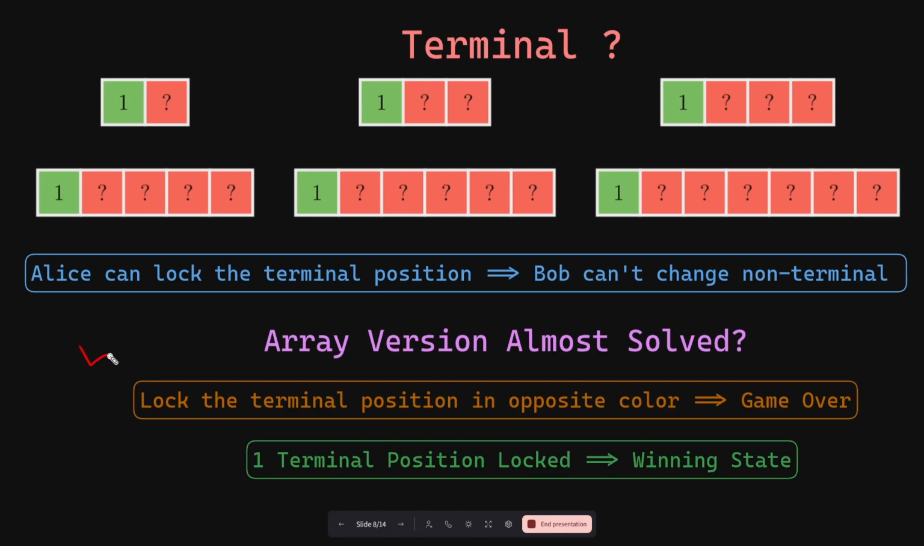That is, if both the terminal elements are already fixed, then there is nothing you can do to change the score. If one of the terminal elements is locked to be equal to green, you lock the other terminal to blue and your score will be 1 and you will win. But the last case that is remaining is, what if both the terminal positions are unlocked? What do you do then?